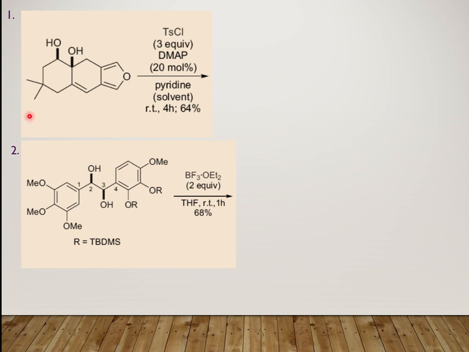And these are the two problems you have to do, and I am giving some hints here. Here is the tosyl chloride. I have already discussed that the tosylation takes place from the less hindered position, and after that you do the rearrangement. And also here BF3·OEt2 is your Lewis acid. What is the work of the Lewis acid? The proton attacks the Lewis acid, and after that the carbocation forms, followed by rearrangement.